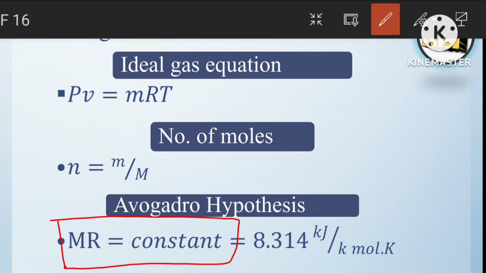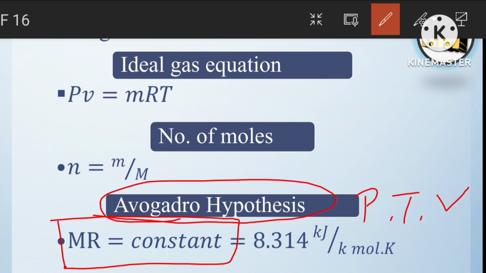This hypothesis tells us that at a particular pressure, temperature and volume, every gas has the same number of moles. From this Avogadro hypothesis, he concluded that every gas at a particular temperature, pressure and volume should have the same value, that is 8.314 kilojoule per kilomole Kelvin.